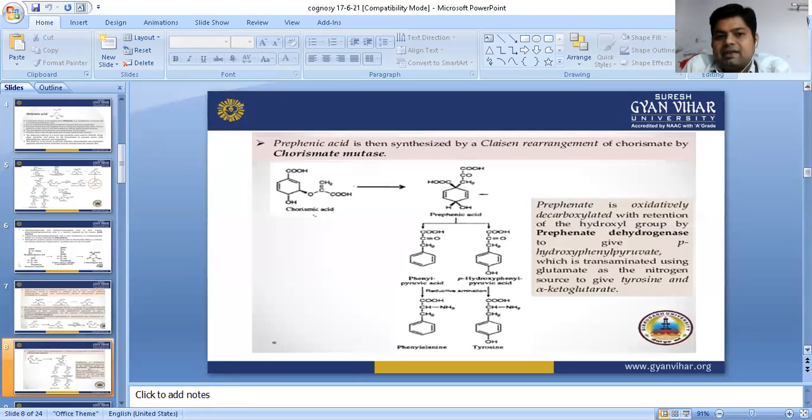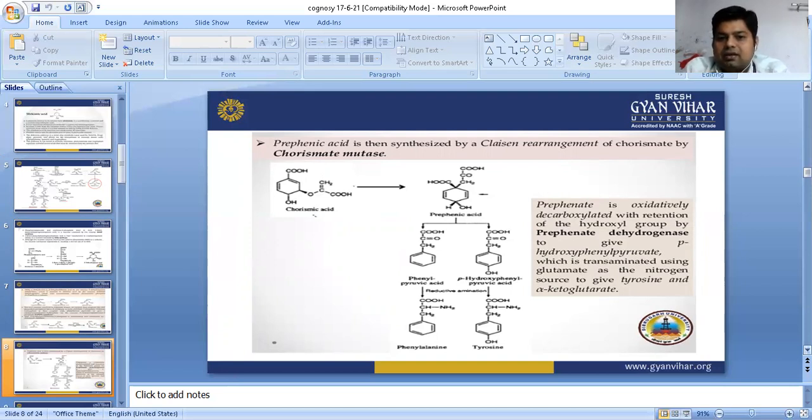Now prephenic acid is synthesized by the Claisen rearrangement of chorismate by the chorismate mutase enzyme. So what happens when chorismic acid undergoes rearrangement in this structure? We can see it forms prephenic acid.